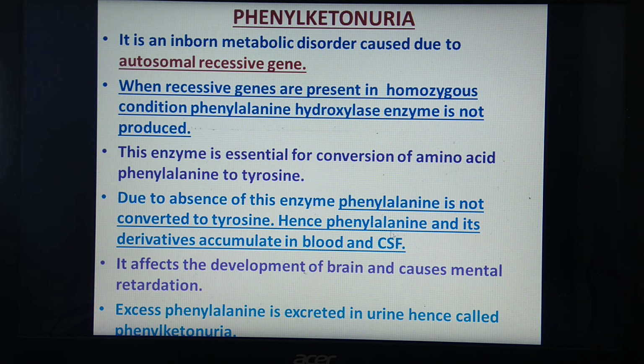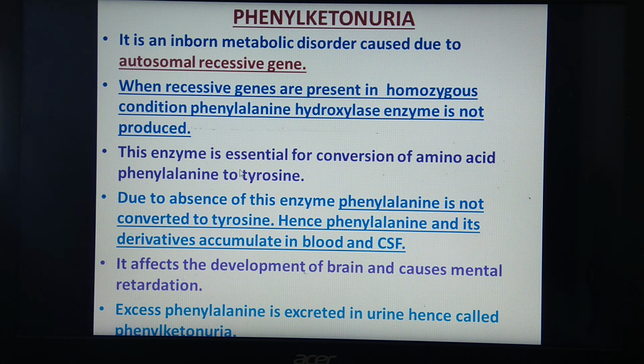So what is the role of this phenylalanine? It affects development of the brain and causes mental retardation. And this excess phenylalanine is excreted in urine. Hence it is called phenylketonuria. This word ending in uria is related with urine. So presence of phenylalanine derivatives in urine makes it phenylketonuria. It is because of autosomal recessive genes when present in homozygous condition. So remember these two, widow's peak and phenylketonuria; a note can be asked or an MCQ can be framed on this. It is easy to understand and easy to write.